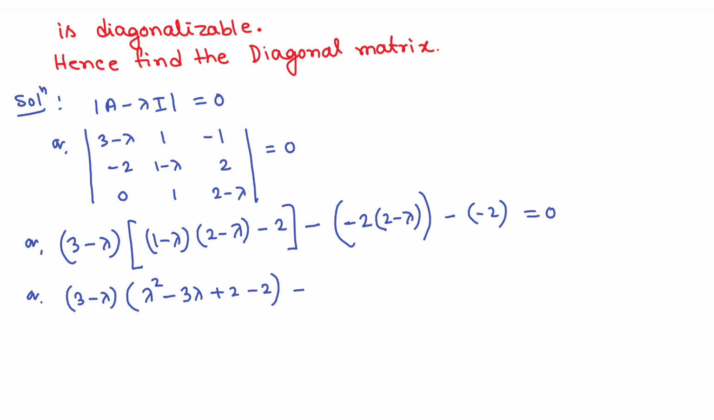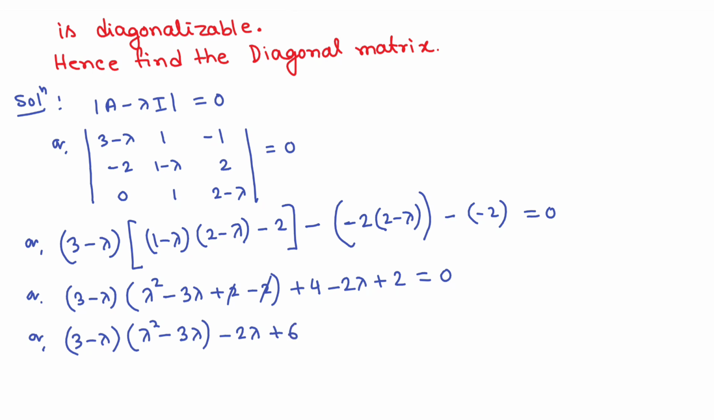Okay, minus, this will be actually minus minus plus 2 into 2 4 4 minus 2 lambda, and this is 2, this is equals to 0. Okay, so 2 2 cancelled, so from here we are getting 3 minus lambda into lambda square minus 3 lambda, and this will be minus 2 lambda plus 6,